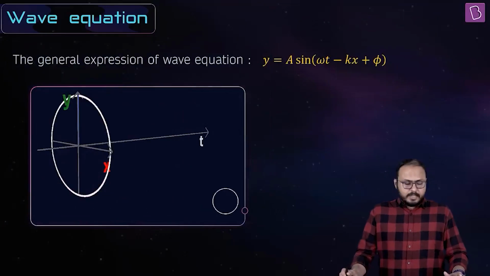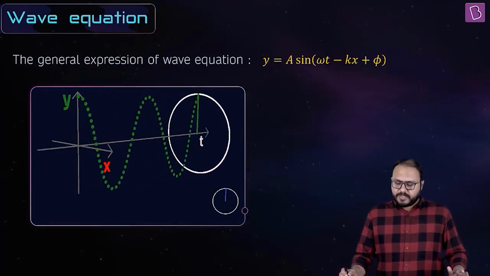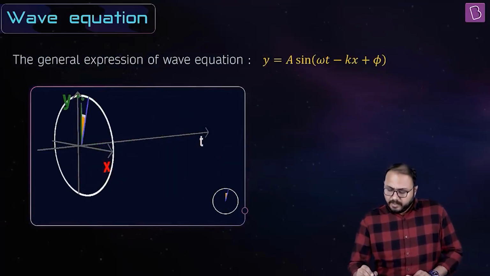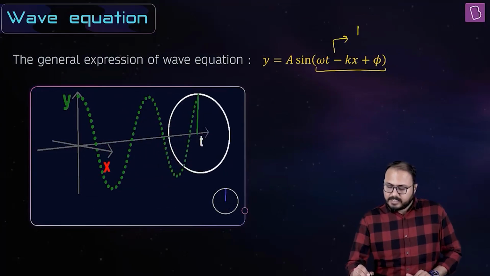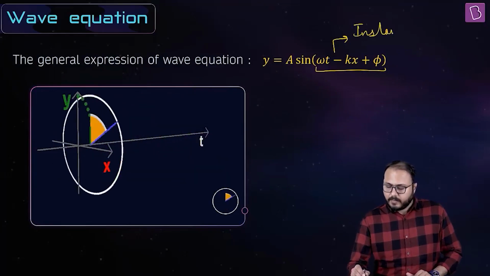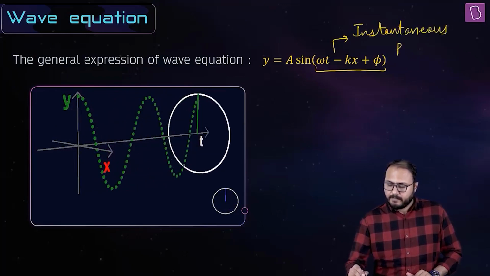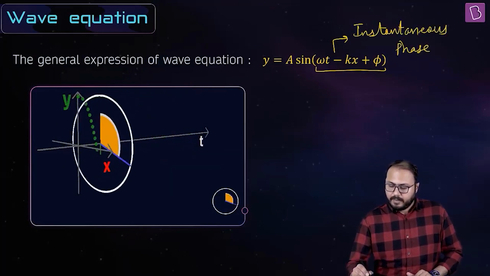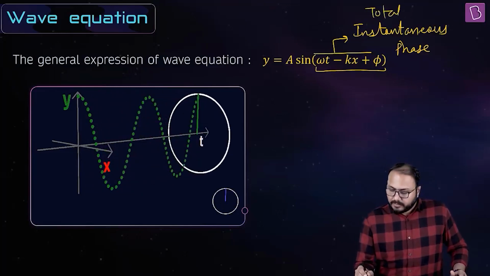Good. अब आपको समझाते हैं. What do you mean by the phase part? Phase, what is phase? Sir, nothing. Whatever is inside the sine is called the instantaneous phase. In fact, the total instantaneous phase, the whole thing.